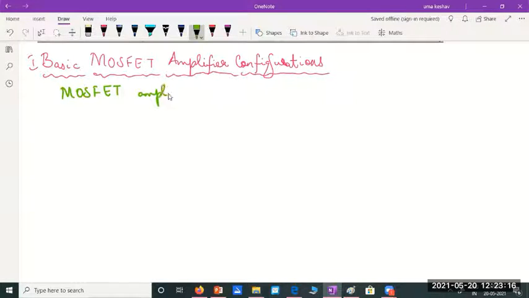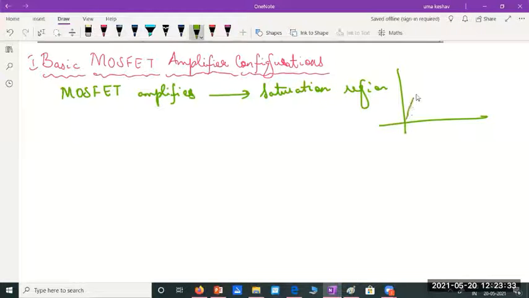In which region does a MOSFET amplify? Please answer. MOSFET amplifies in saturation. Yes, in the saturation region of its operation. Please remember this. Which is that saturation region? In the characteristic curve, this region is called the saturation region.